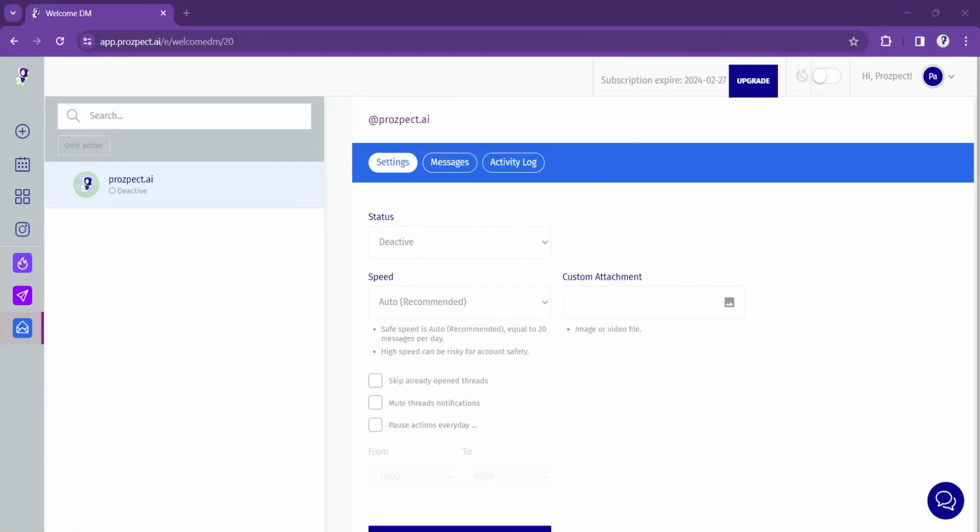So this is the last step, and it's the icebreaker to start these conversations. You have already connected your accounts, and you have chosen your targeting in your settings, okay? So what's going to happen? The software is engaging with people, and they're going to follow you. This is where the magic happens. Once they follow you, the system will send out a DM that you choose and that you create.